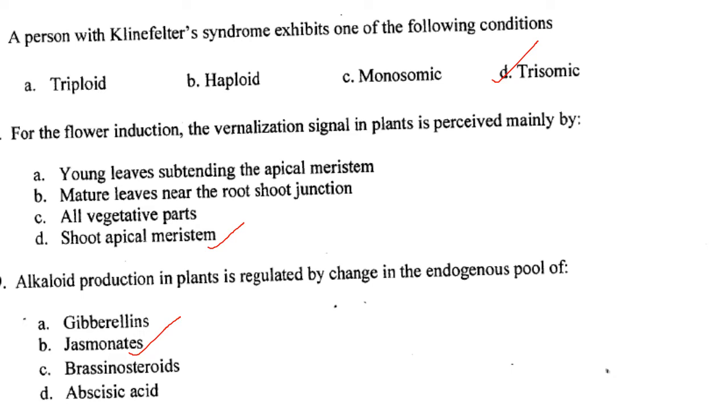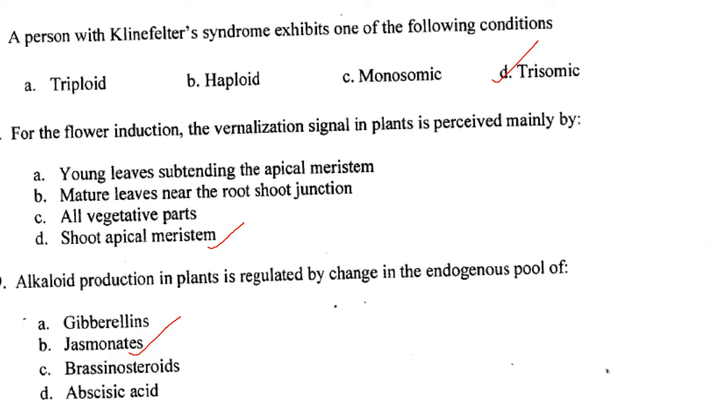So answer is option D. So temperature is perceived by all plant parts, although low temperature, that is vernalization, is often perceived mainly by the shoot apex. And water availability is perceived by the root system.